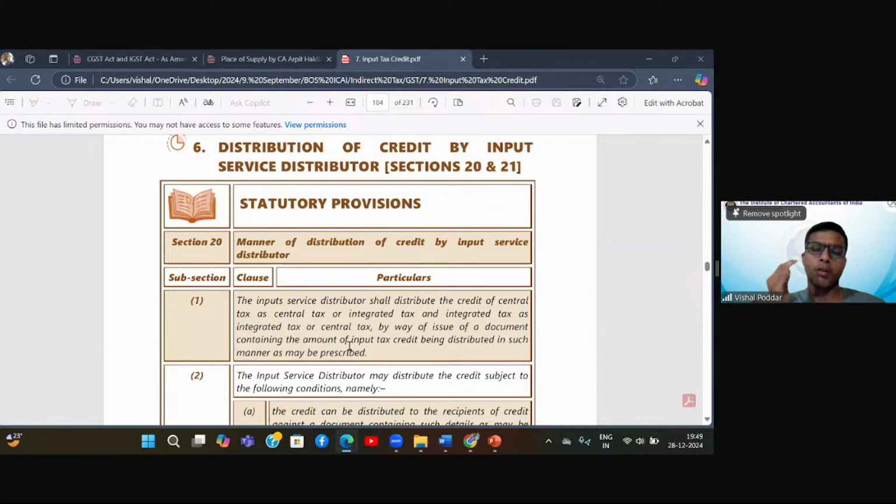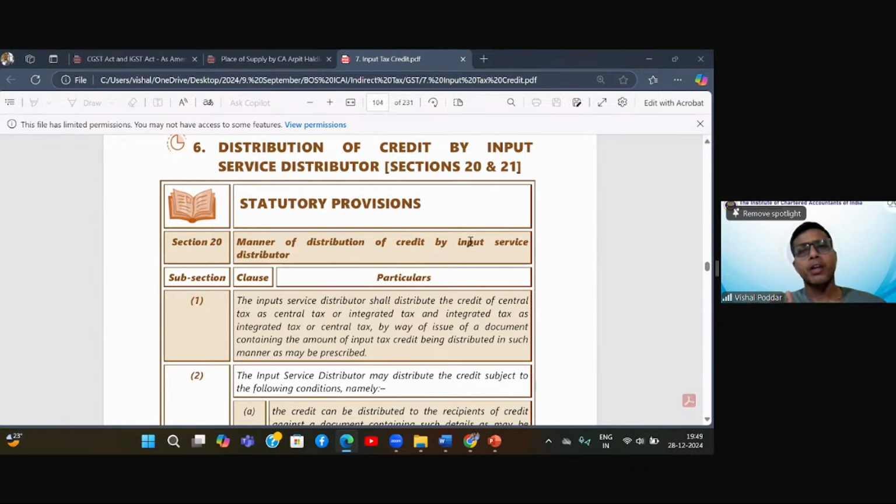When you go to the portal for taking registration now under GST, you have different options, whether you want to register as a composition dealer, as a casual taxable person, as a regular dealer, or even as an ISD. So I tick accordingly. Similarly, I was supposed to take a similar type of registration even during the excise era, where I took this registration called ISD.